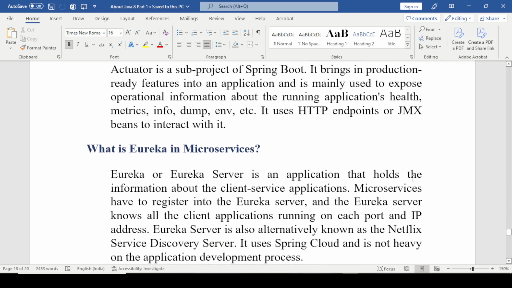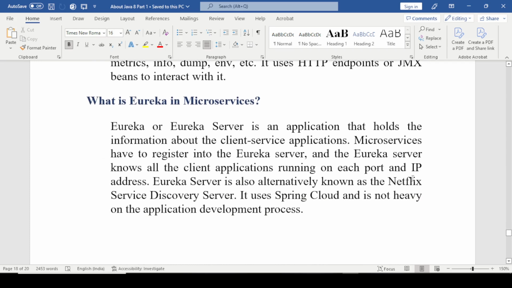What is Eureka in microservices? A Eureka server is an application that holds the information about the client-server applications. Microservices have to register with the Eureka server, and the Eureka server knows all the client applications running on each port and IP address. Eureka server is also known as the Netflix service discovery server. It uses Spring Cloud and it is not heavy on application development.